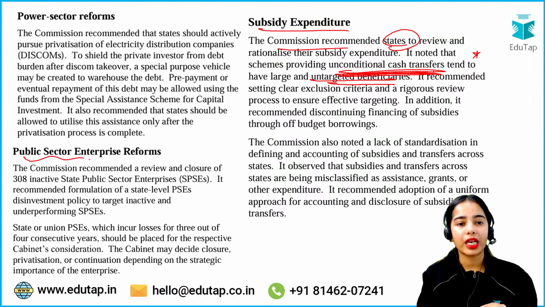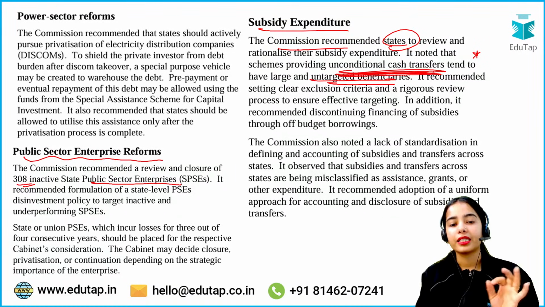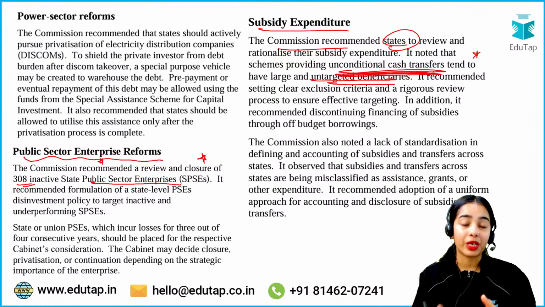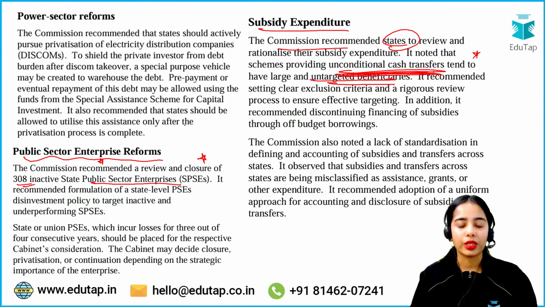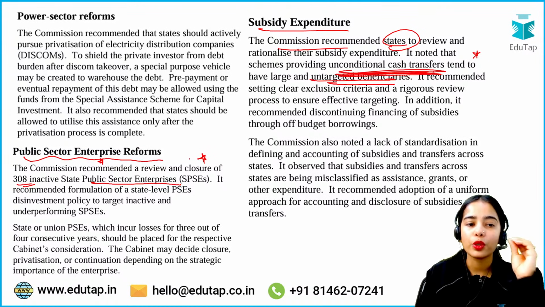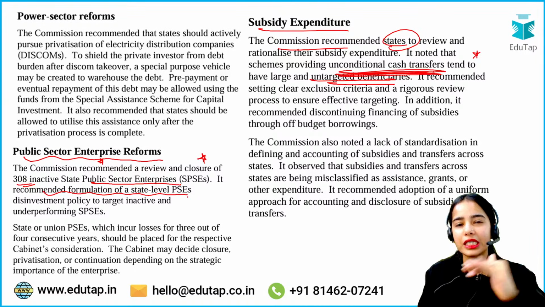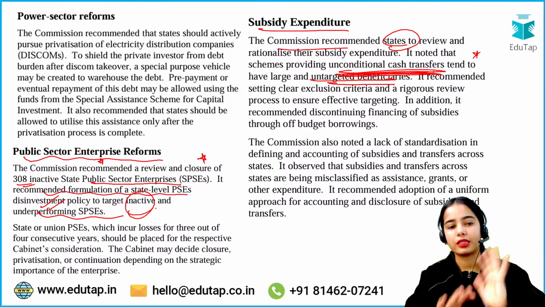Okay, public sector enterprise reforms. So 308 inactive state public sector enterprises have to be reviewed and closed. The Finance Commission recommended a review and closure of 308 inactive state public sector enterprises. That means these enterprises are inactive, still they have buildings and lands in their name that are unutilized. It also recommended formulation of a state-level public sector enterprises disinvestment policy. So slowly, disinvestment can happen on the inactive and underperforming PSEs. So that is the idea.